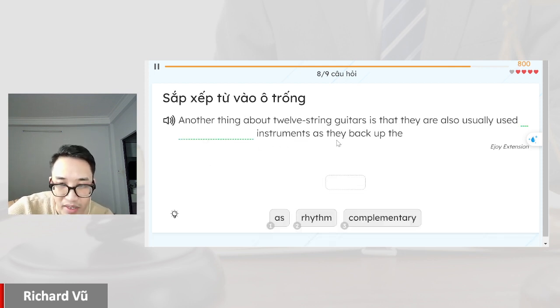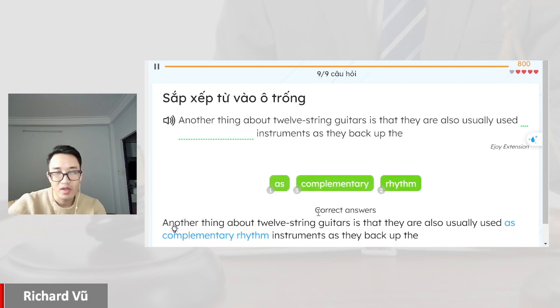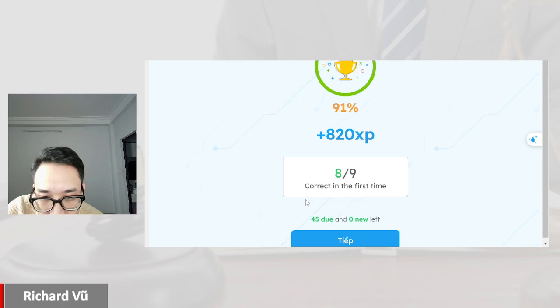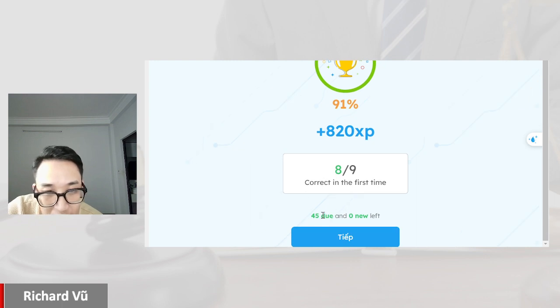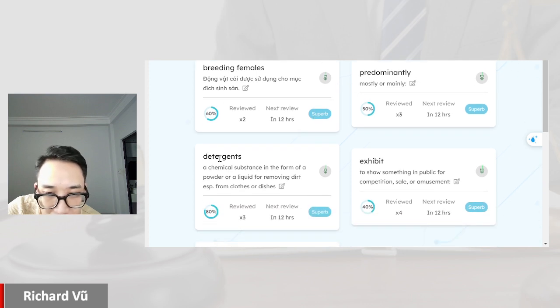Another thing about 12 string readers is that they are also usually used as complementary rhythm. Complementary. Complementary. Breeding females. Predominantly detergent exhibit to show something in public or competition, sale or amusement.